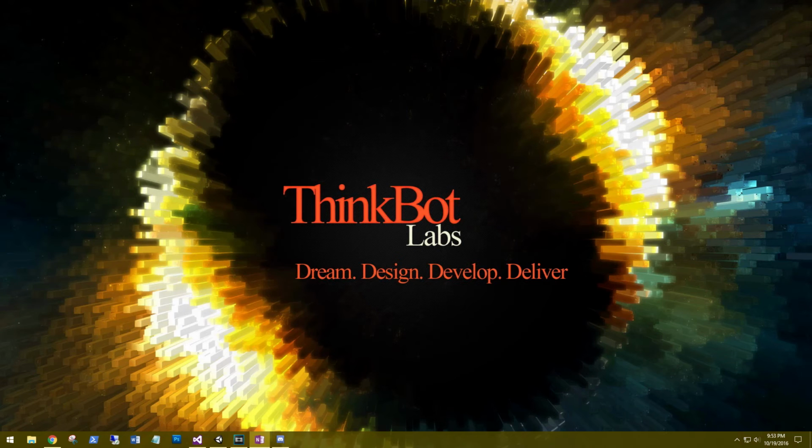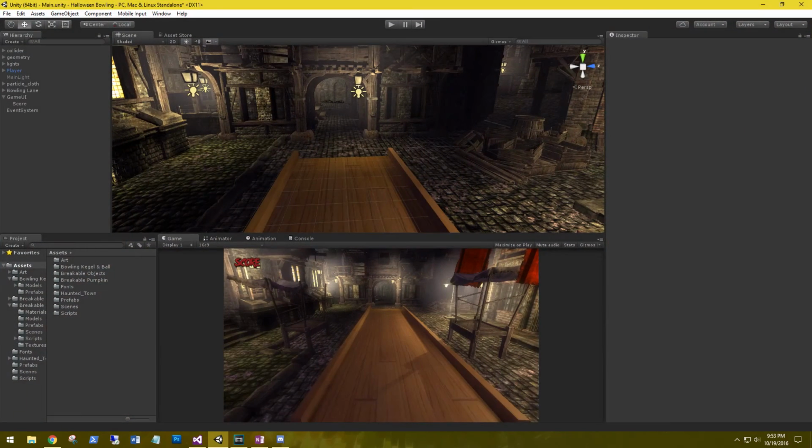In this tutorial we'll be working on replacing our bowling pins, pumpkin textures, and adding a spider web to catch our pumpkin. Let's go back into our project.